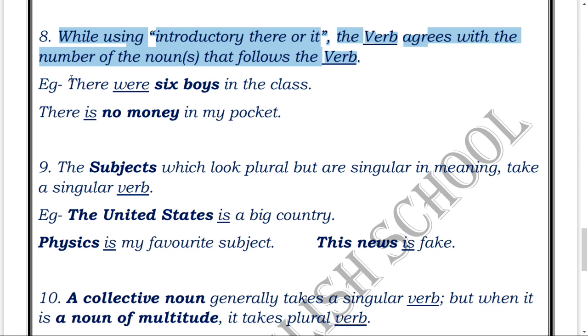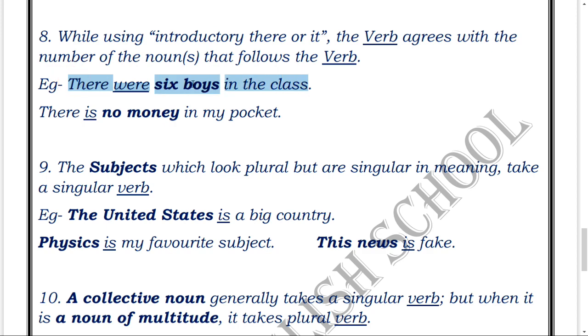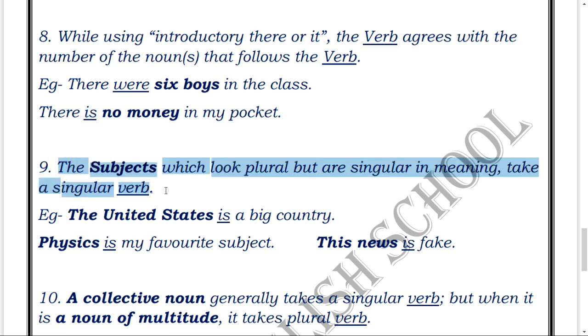For example, "There were 6 boys in the class." See, this is the nearest one, isn't it? 6 boys is the nearest one to the verb, so this verb will agree with these 6 boys. So 6 boys is plural, likewise the verb also has to be plural. Likewise, you can see in the next example, "No money." Okay, this is singular. Actually speaking, this is plural, but this is acting as a singular, as a whole. So likewise, the verb also has to be singular. Do you follow me?